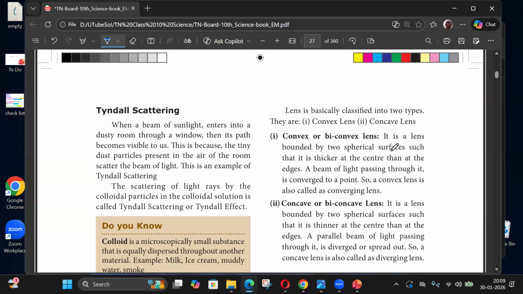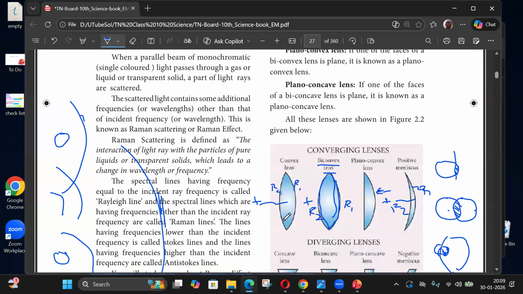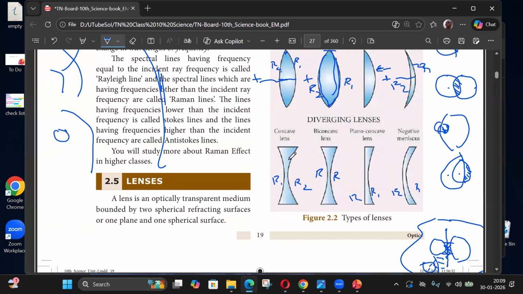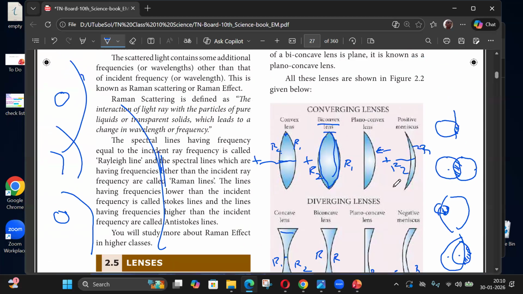Two spherical surfaces. So for a convex lens, one more thing you can notice is that in the middle part it is thick, and outside it is thinner. For a concave lens, it's thin in the middle but thick on the outside. That's another way to figure it out.